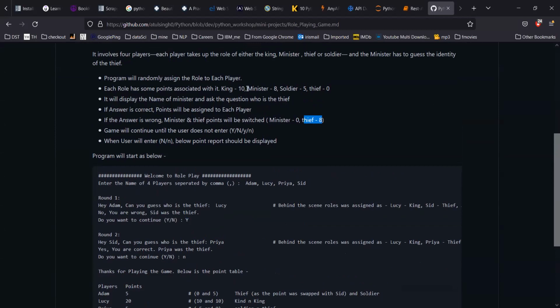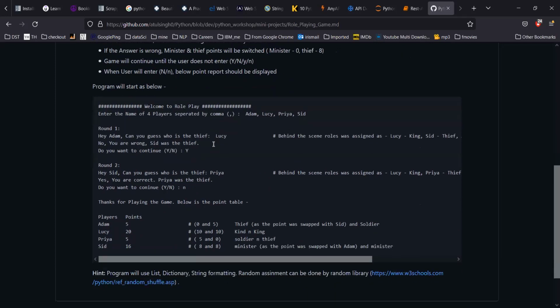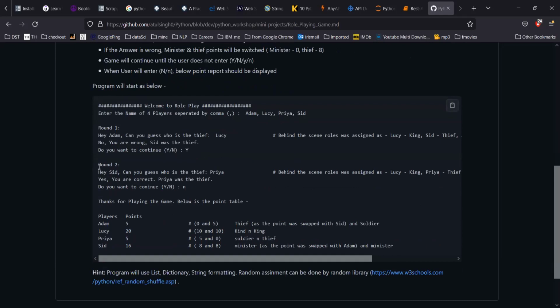So if you see, the default setting was that the minister should get 8 points and the thief should get 0 points. But because the minister gave the wrong answer, it will swap the numbers. Now minister will get 0 and thief will get 8, and it will go on.